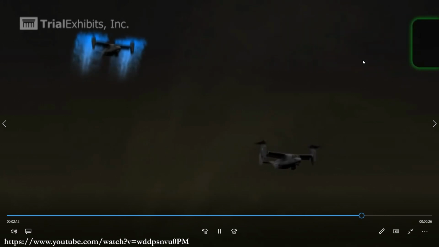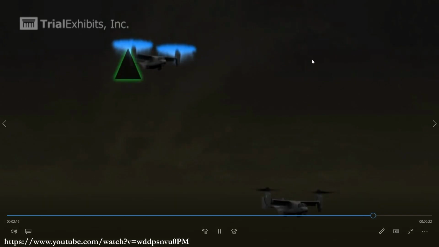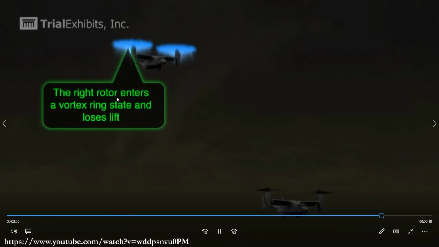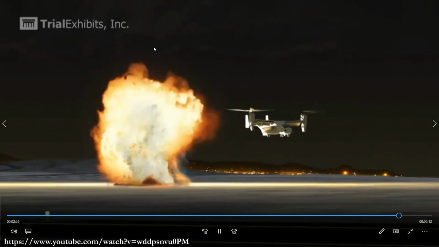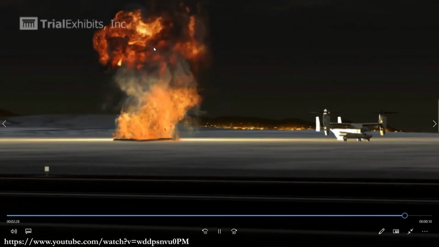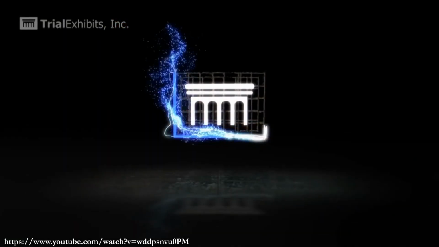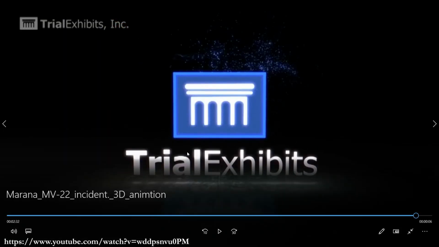Okay. Let us watch this completely, then we will take your question. Yeah. You see, right rotor enters a vortex ring state and loses lift. Okay. So, it could have happened to any of the rotors. Yeah. What is the question?